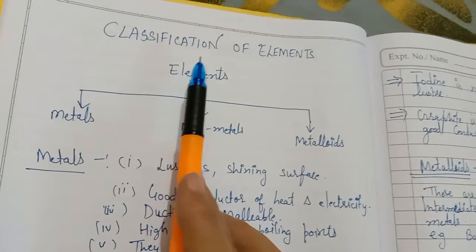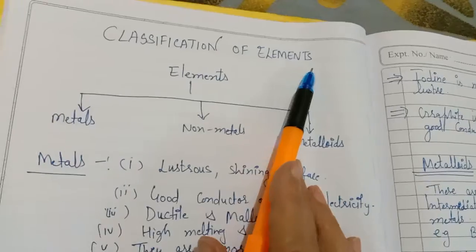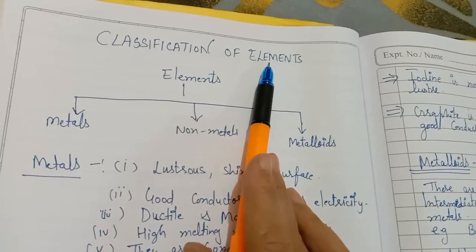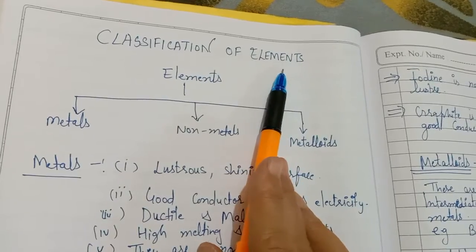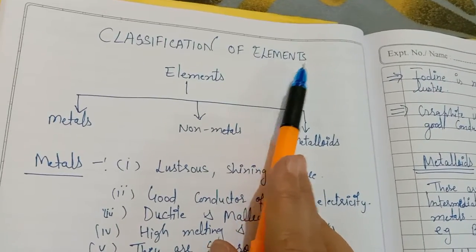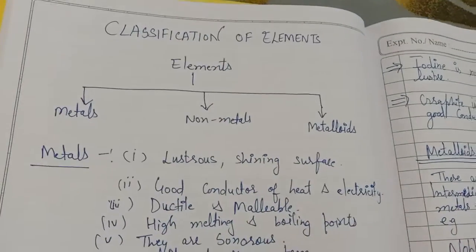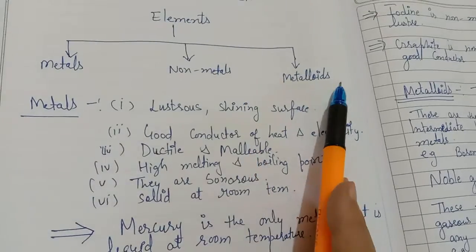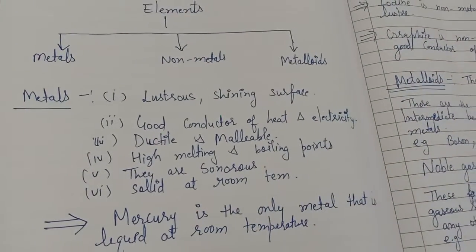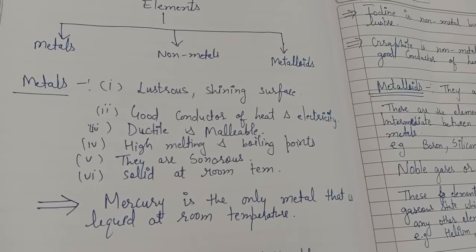Yes, good evening, students. Today we are going to start with the topic classification of elements. In the previous lecture, we already read about the element. An element is any substance which cannot be broken into two or more pure substances. According to the classification, elements are of three kinds: metal, non-metal, and metalloid. We are going to discuss the characteristics of these three: metals, non-metals, and metalloids.